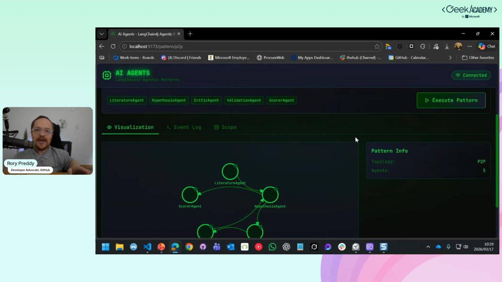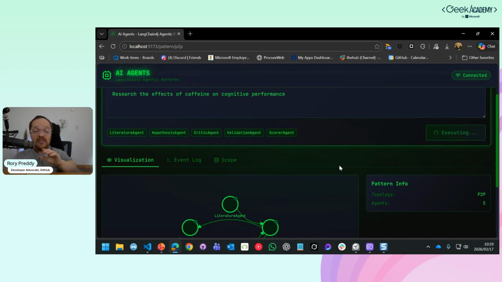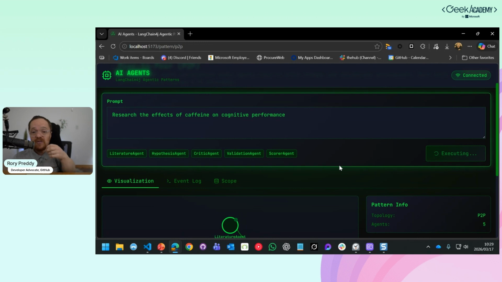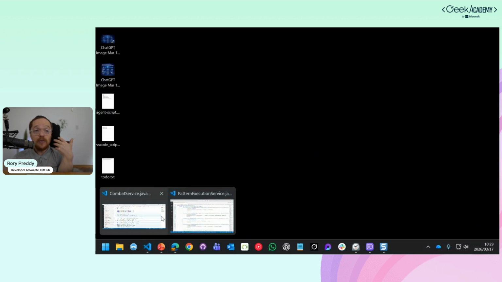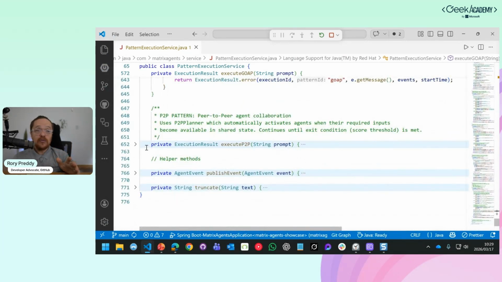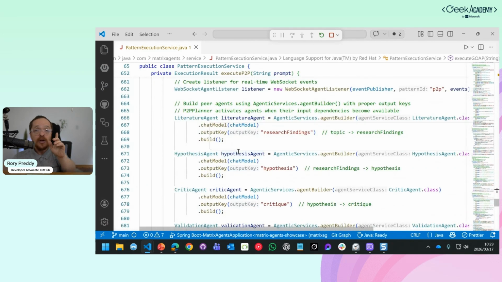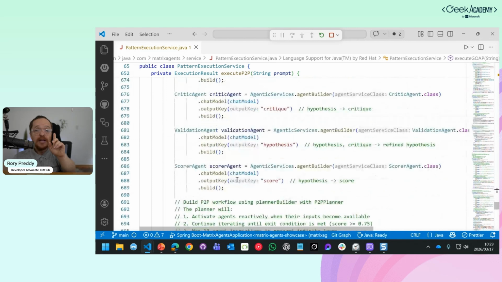So if we take that and we go execute the pattern here, research the effects of caffeine on cognitive performance. I want research. I want to be able to say this is the hypothesis, score the hypothesis, go score the research also, come back to me with an actual answer: can you actually take caffeine and help cognitive performance? So let's go back into our execution service. It's a very simple way that we're going to do this, because you see here, that's the last one. In P2P, we've got our literary agent, we've got our hypothesis agent, critic, validation, and scorer.